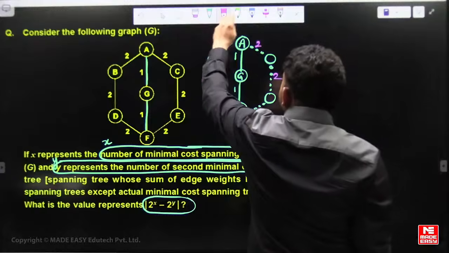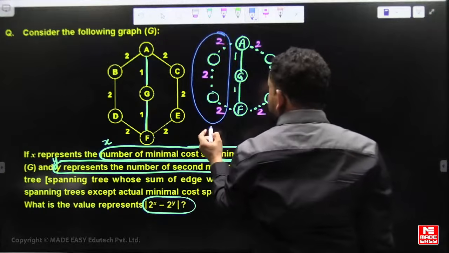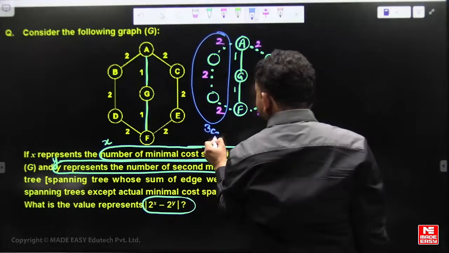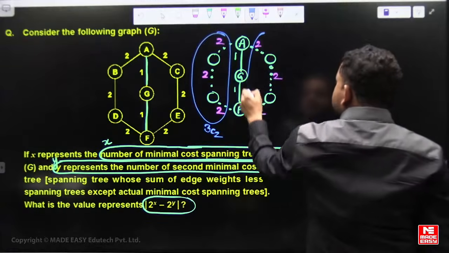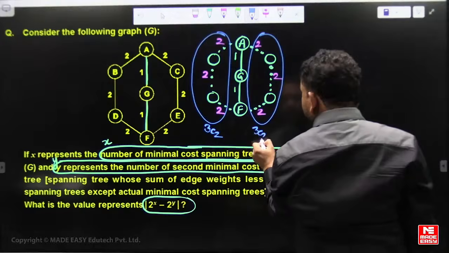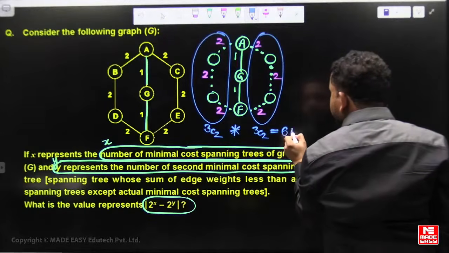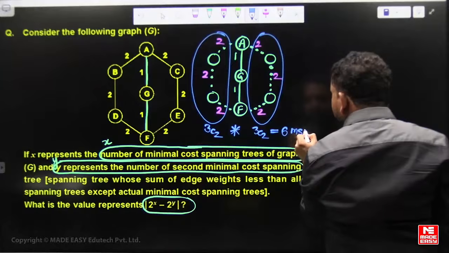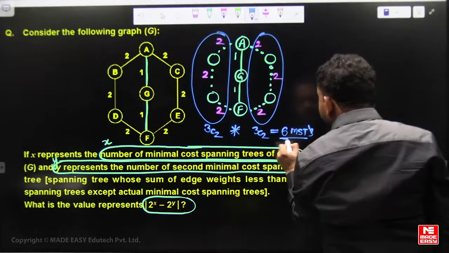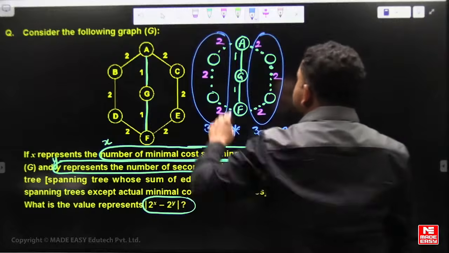So of these 3 edges you can choose any 2 edges, that is 3C2. Okay, so total 6 MSTs are possible. 6 minimal cost spanning trees.